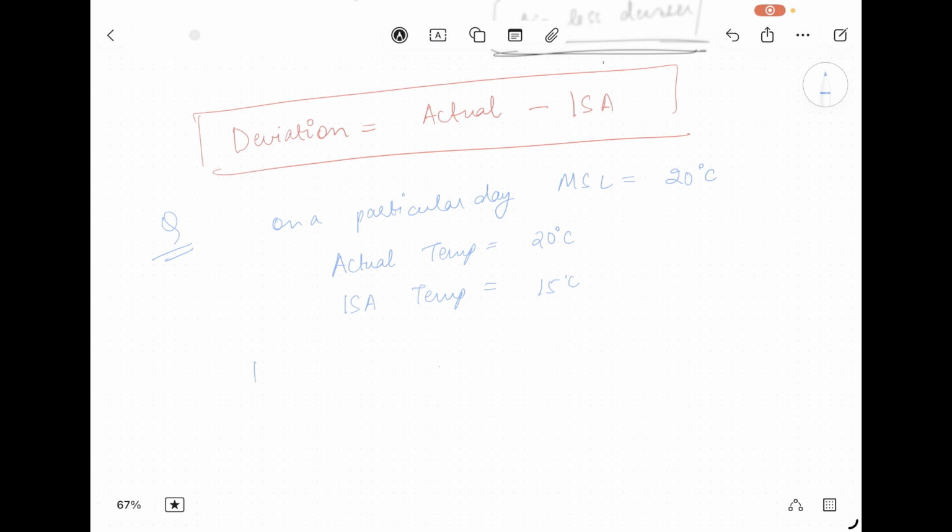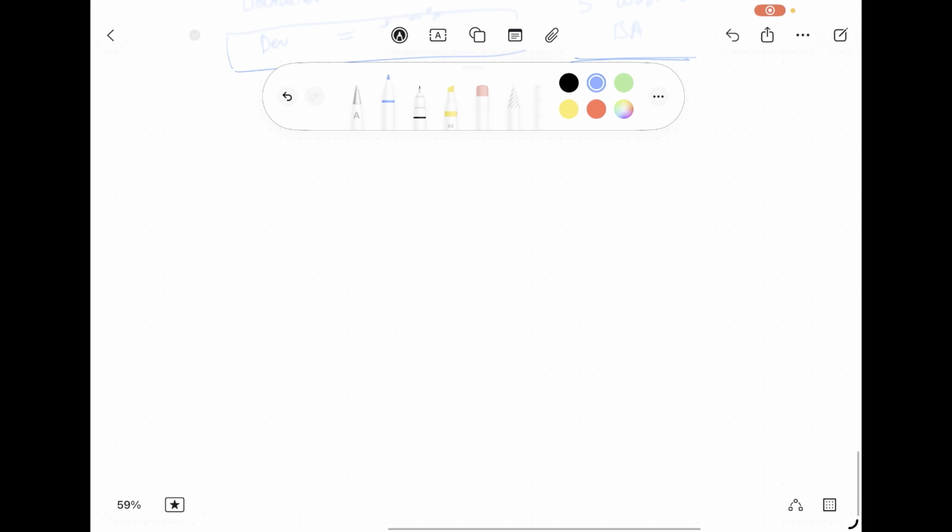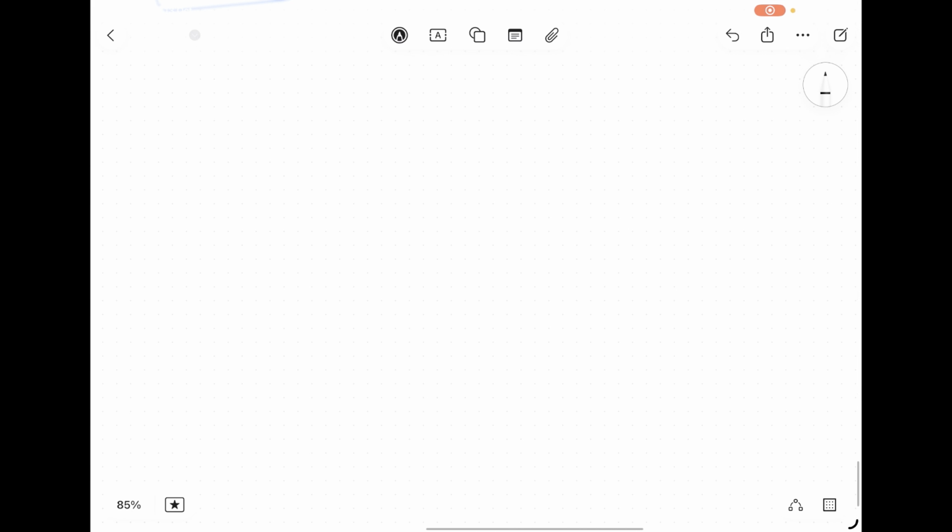So now we'll put it in the formula. Deviation is equal to actual, that is 20 degrees Celsius, minus 15 degrees Celsius, which is your ISA, comes out to be plus 5 degrees Celsius. So the deviation today is plus 5. So our temperature is 5 degrees warmer than ISA. That is how you calculate. The same way you can calculate the deviation for pressure as well. So now let me give you some homework that you could practice at your own pace at home, and let me know the answers in the comment section.